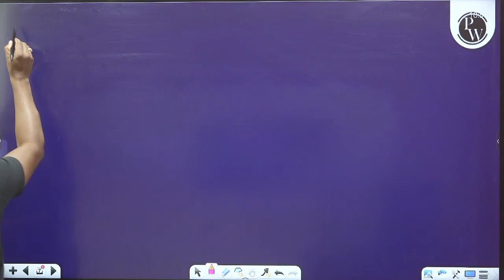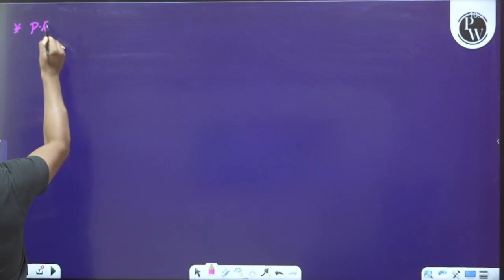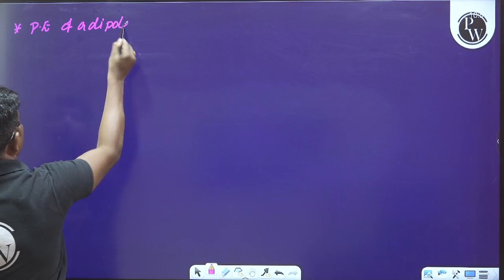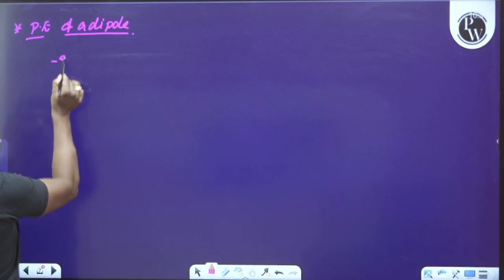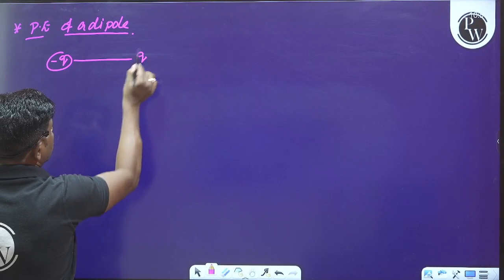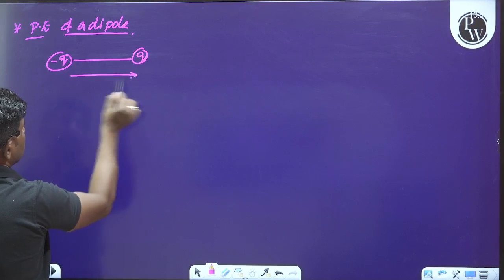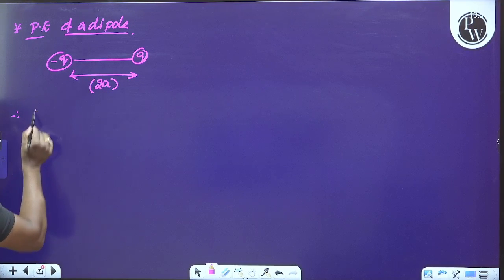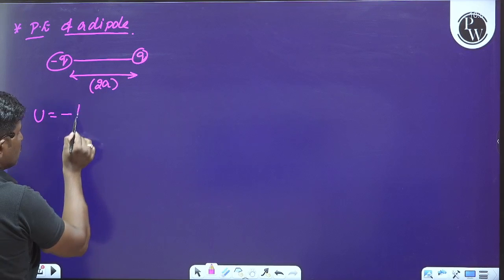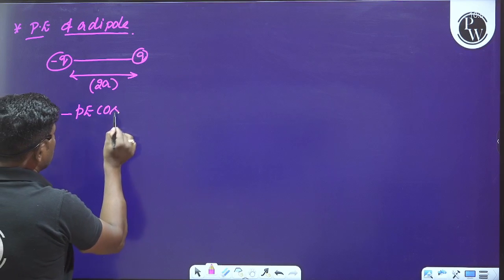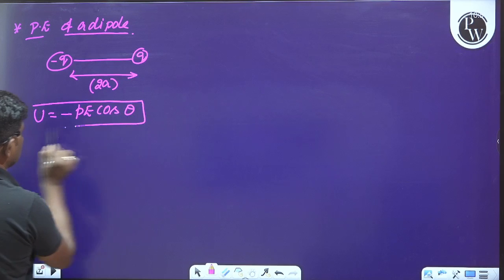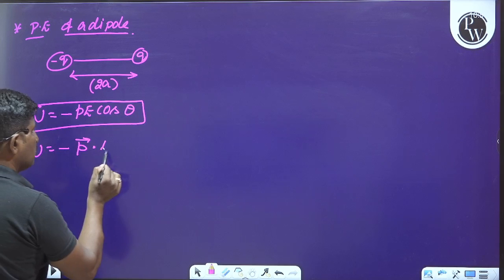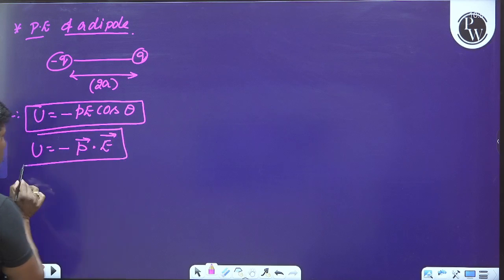And now, whenever we consider the potential energy of a dipole, a simple system, see here, minus q and plus q is a dipole, and the separation between the two charges, or length of the dipole, let it be 2a. Therefore, potential energy is equal to minus PE cos theta, or in vector form we can write minus P vector dot E vector.